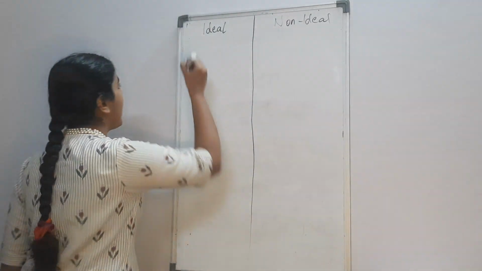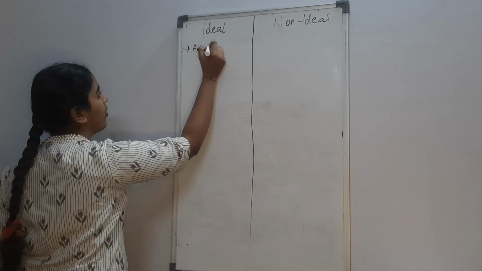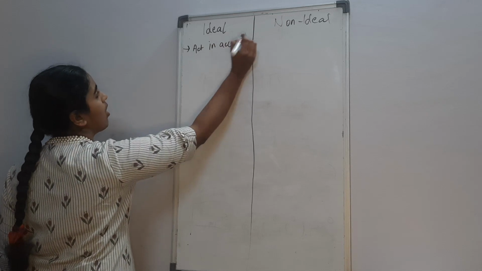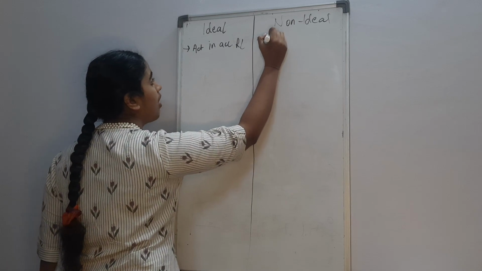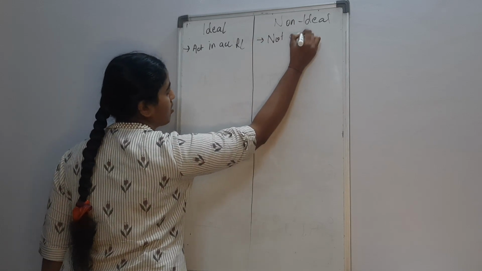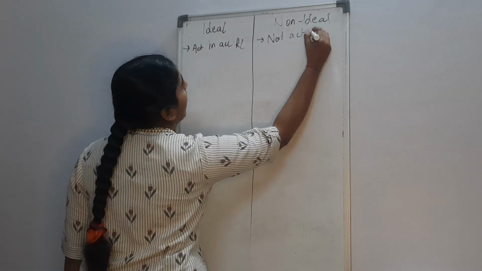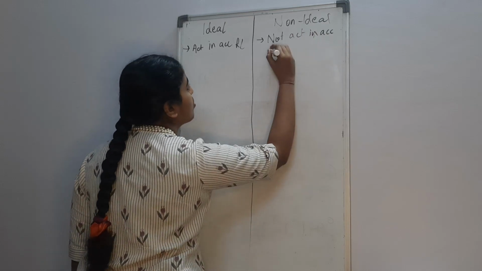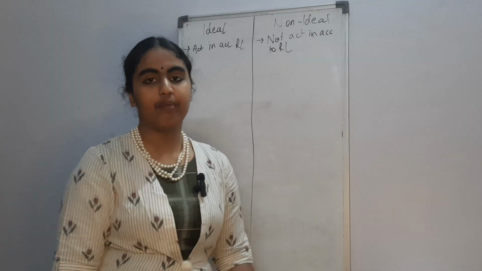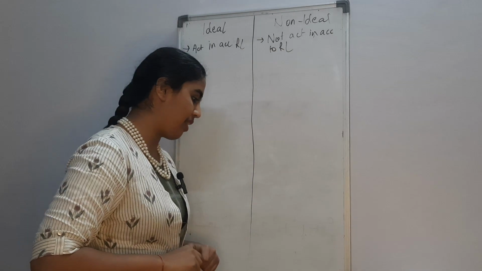First thing about ideal solutions and non-ideal solutions is that ideal solutions act in accordance with Raoult's law. Non-ideal solutions do not act according to Raoult's law, or they do not show the results which are expected by Raoult's law. Okay, that is the first very major difference between them.